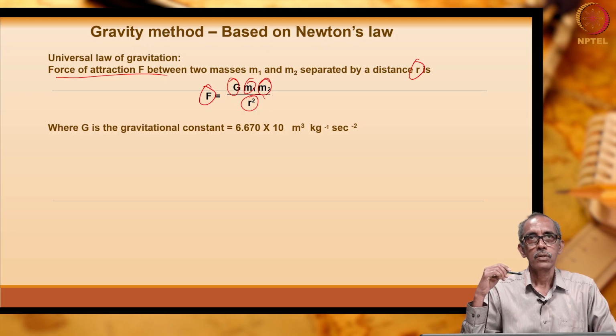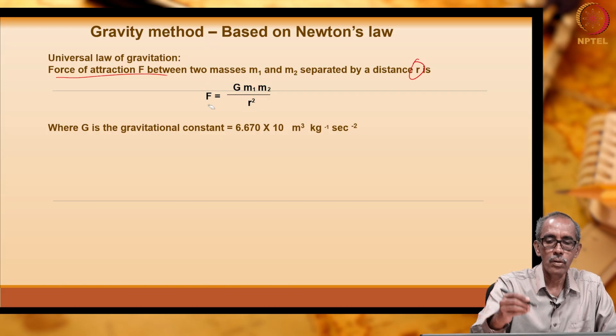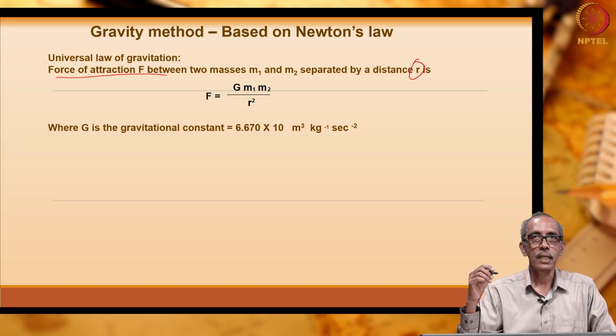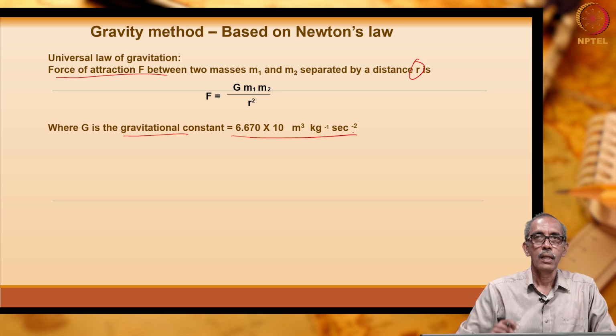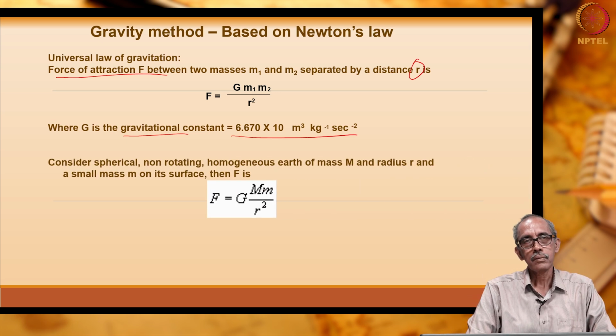Right. So, F is equivalent to G multiplied by m1 multiplied by m2 divided by r square, where G is the gravitational constant which is given here. Right. So, this is Newton's first law.